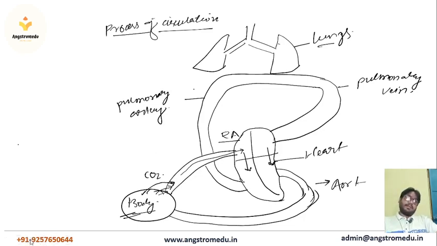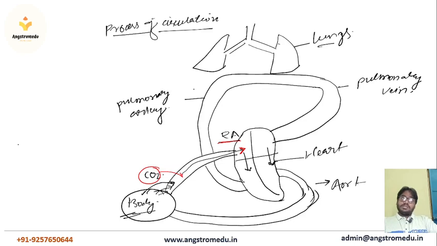Okay, so this is the right atrium. Now this blood is deoxygenated, meaning it is mixed with CO2 gas.